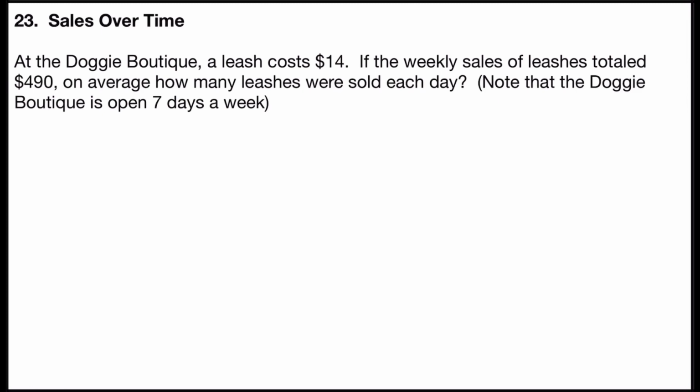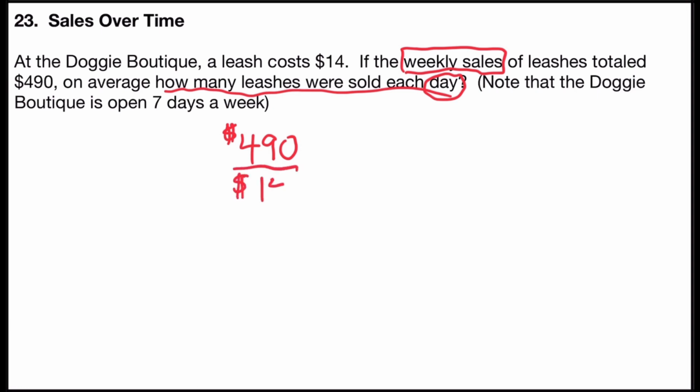So I want to know how many leashes on average were sold each day, and I want to find out days, but the sales are given to me as weekly sales. So the first thing I'm going to have to do is find out how many leashes were sold in a week. I know that the total number of sales is $490 for the week, and each leash costs $14.